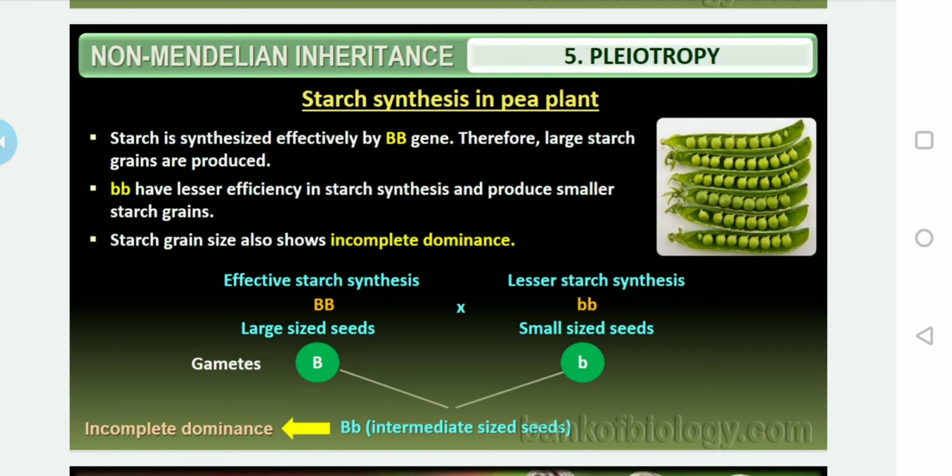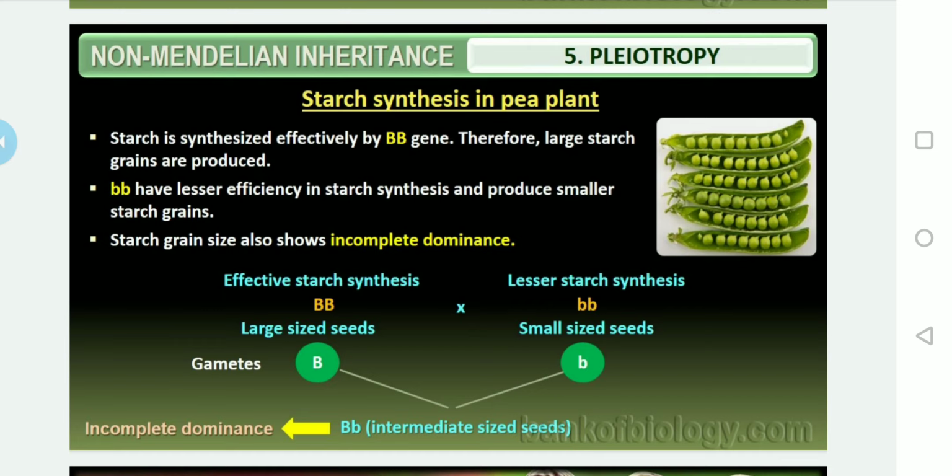But the starch grain size also shows incomplete dominance, that means intermediate size seeds. When we cross effective starch synthesis, capital B, giving large size seeds, with lesser starch synthesis, small b, giving small size seeds, the gametes will be like this, and finally it leads to incomplete dominance, that is capital B, small b.